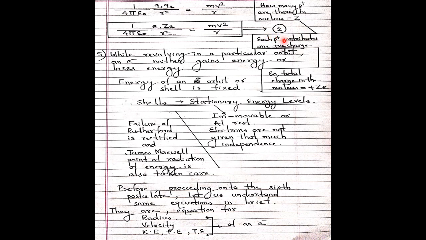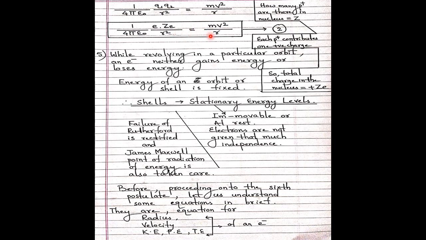So total charge in the nucleus equals the number of protons times the charge, that is Ze. This is the nuclear charge. So nuclear charge into electron charge by r square. This is strictly in accordance with Coulomb's force of attraction. I have taken this directly from physics. 1 upon 4 pi epsilon naught, Q1 Q2 by r square equals m v square upon r. After simplification, we get this. Let us call it equation number 2.